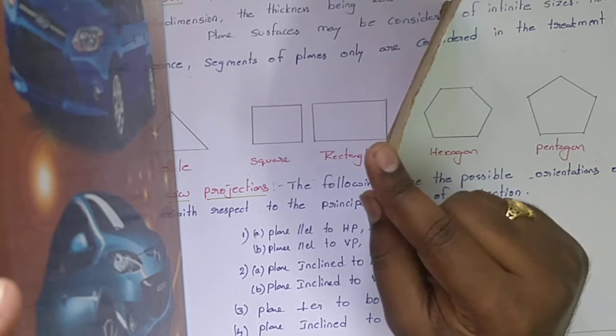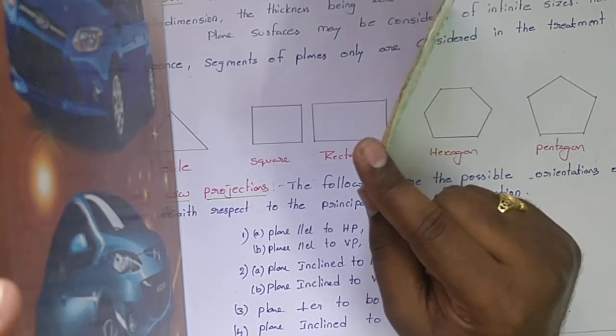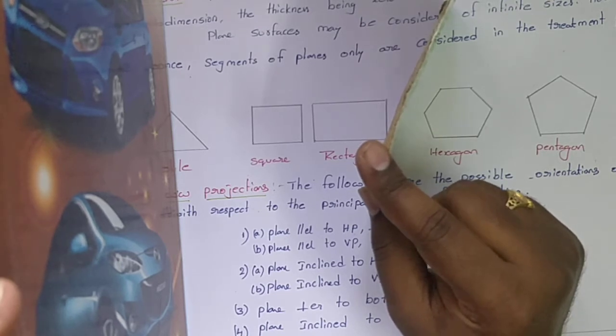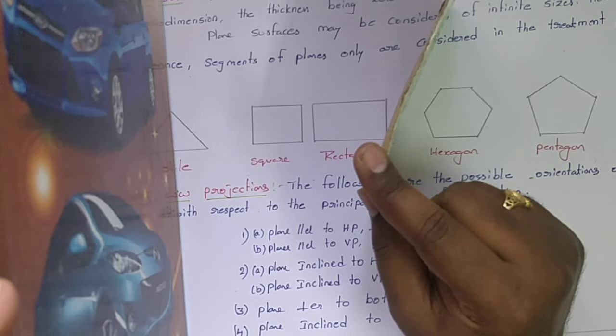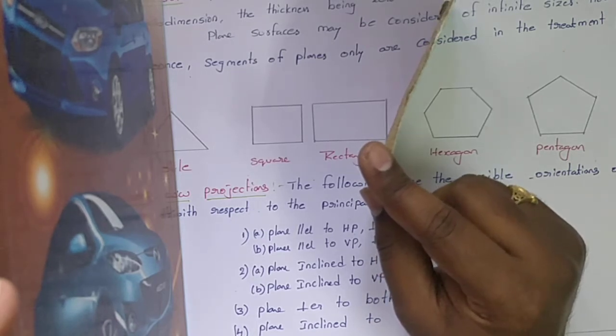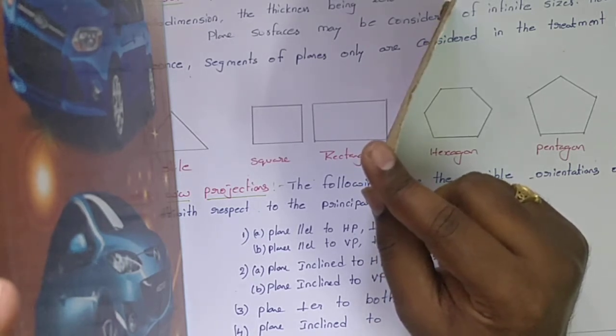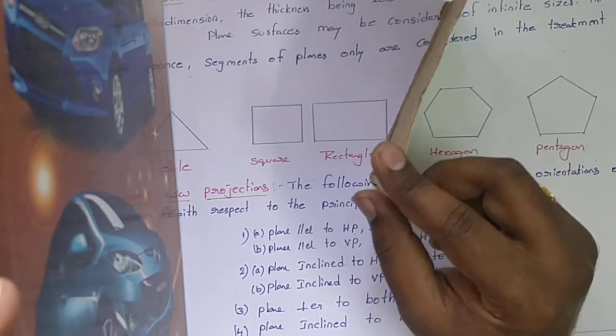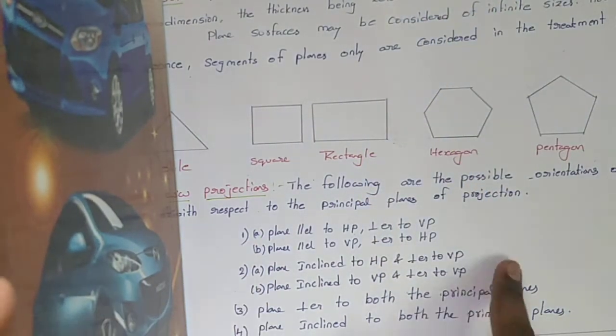The top view will be a straight line. The front view will show some deflection. That is, the total length we cannot get in the front view, so it is inclined to VP and perpendicular to HP. Now the second condition is completed.